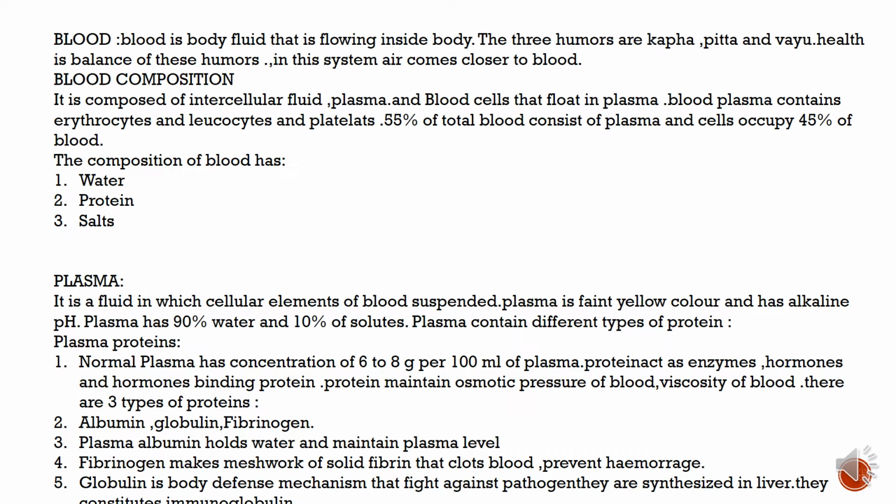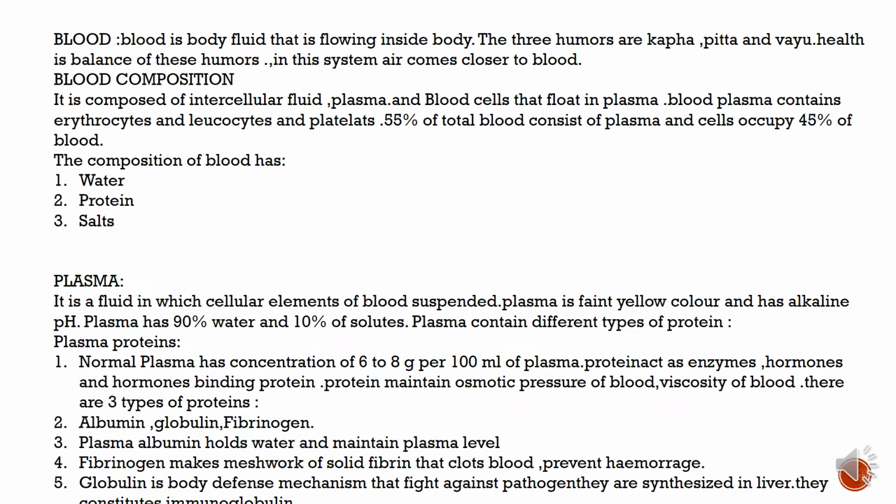Plasma protein. Normal plasma has a concentration of 6 to 8 grams per 100 ml of plasma. Proteins act as enzymes, hormones and hormone binding proteins. Proteins maintain osmotic pressure of blood and viscosity of blood, and there are three types of protein: albumin, globulin, fibrinogen.